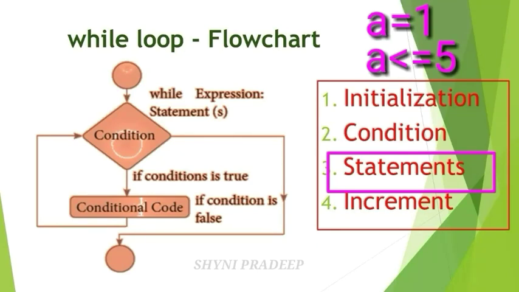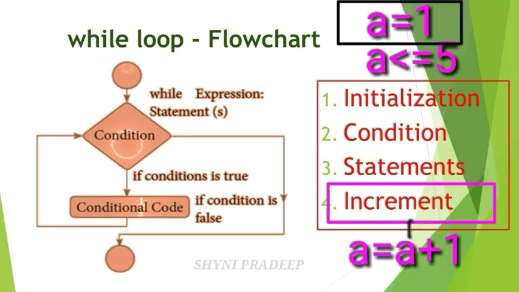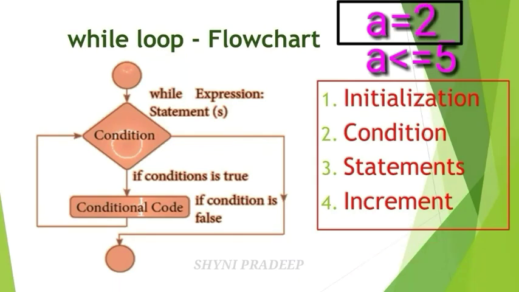Next step, the fourth step, is updating the control variable. In this step you have to increase the value of the variable, which means A is equal to A plus 1. A means 1, so 1 plus 1, A is equal to 2. Now we updated the value of the variable, so now A becomes 2.